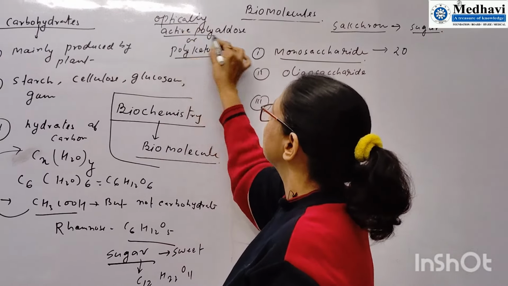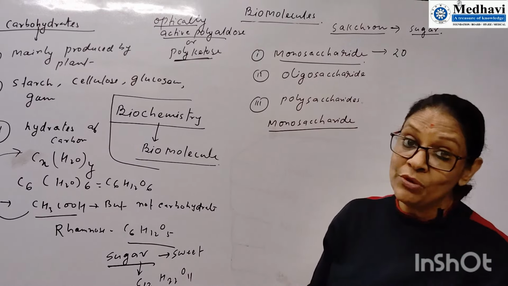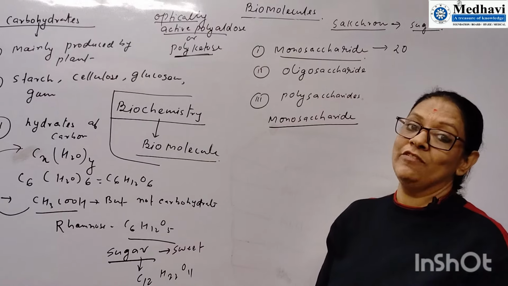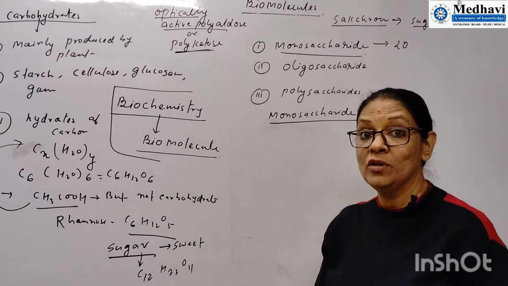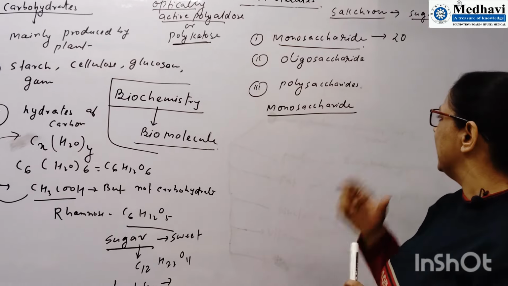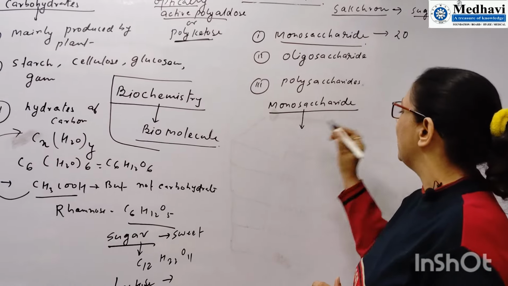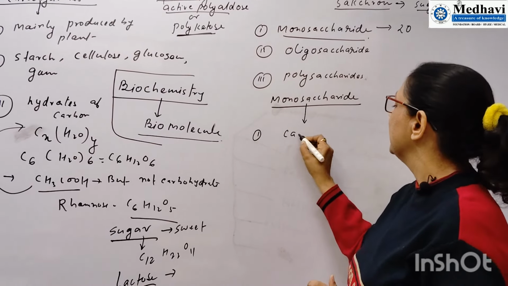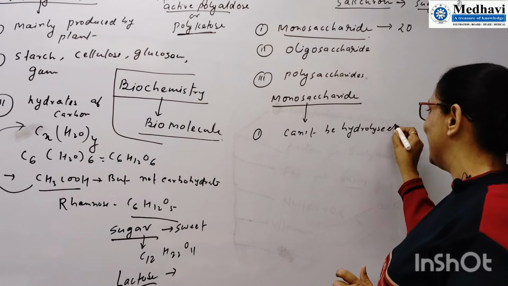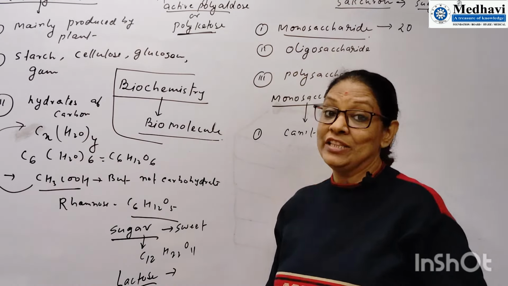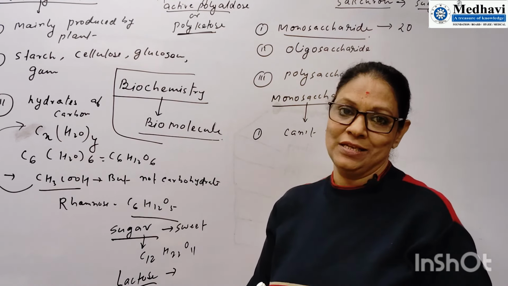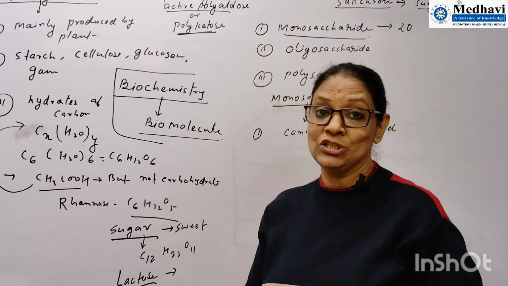That means in this compound you will see an aldehyde group and you will see ketone groups, and that's why they will show some properties of aldehyde and ketone that I will explain in detail. So monosaccharides cannot be hydrolyzed. This is the first information. They are in a stable form, and they are used to make bigger carbohydrates, that is disaccharides, polysaccharides, oligosaccharides.